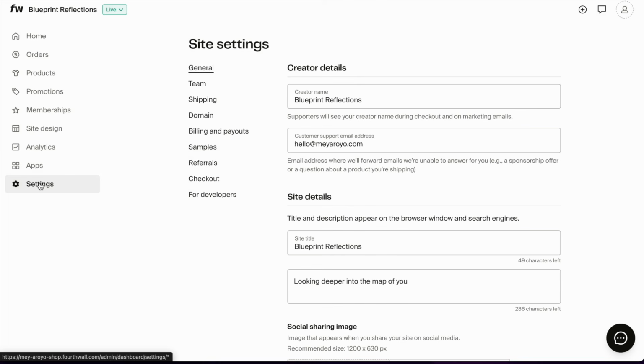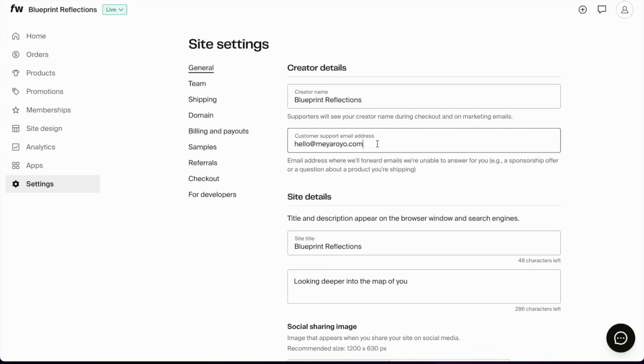And last but not least, settings, my creator name, Blueprint Reflections. Supporters will see your creator name during checkout and on marketing emails. They also see your logo when they order print-on-demand products. I'm going to show you this in a video. I'm going to show you some of my merch probably in the next few weeks.